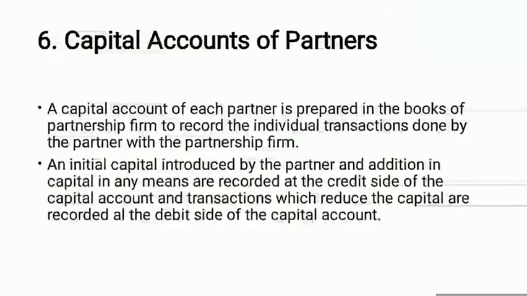An initial introduction by partners and addition in capital in any means are recorded at the credit side of the capital account, and transactions which reduce the capital are recorded at the debit side of the capital account.